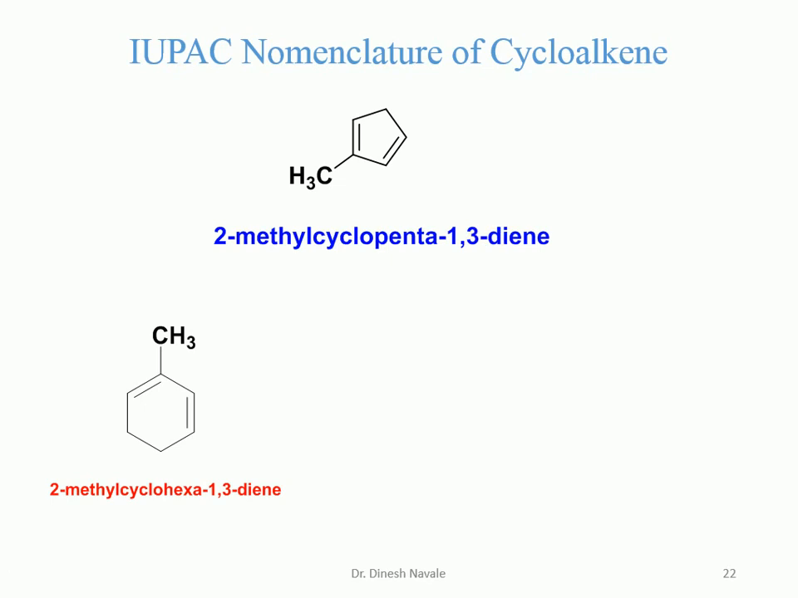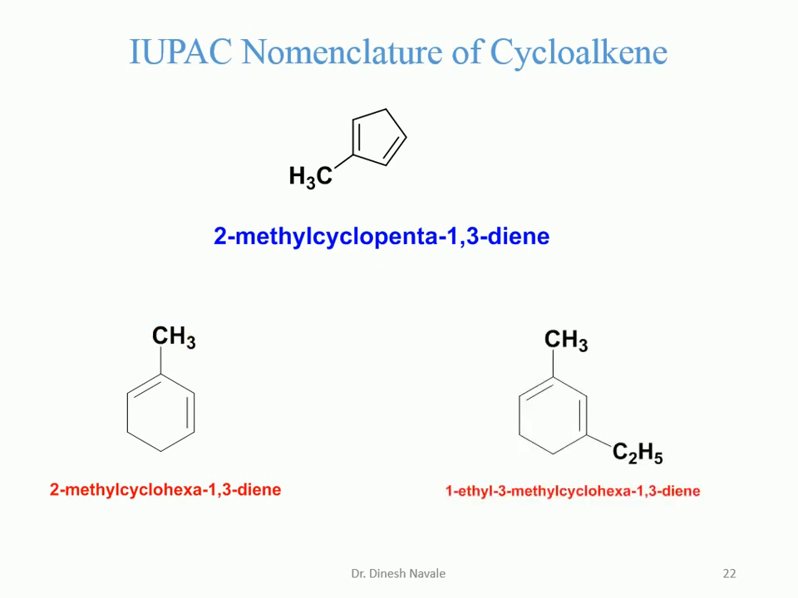So another example, which is a cyclic diene system. A 6-membered ring is there, so we have to mention it as a hexadiene, and the position of the double bond is between carbon number 1, 2, 3 and 4. Between carbon number 1 and carbon number 3 is important. So it is cyclohexa-1,3-diene, and the substituent is present at carbon number 2. So it is 2-methylcyclohexa-1,3-diene.